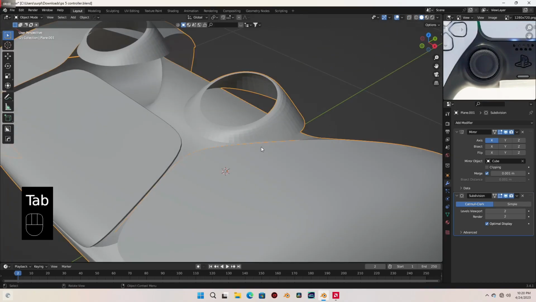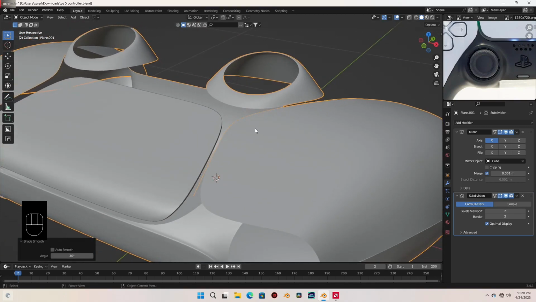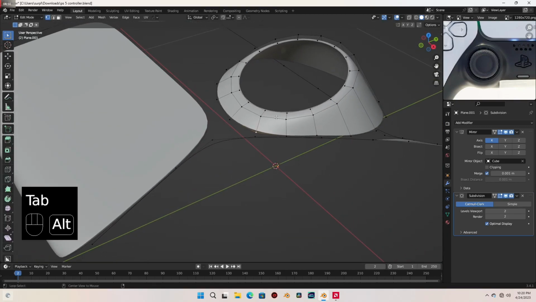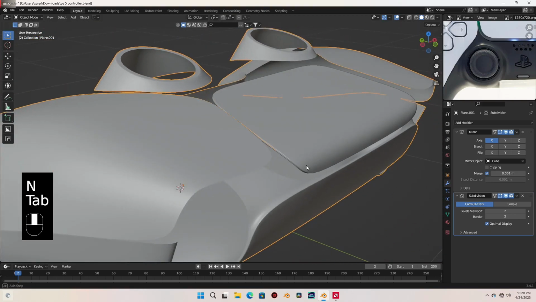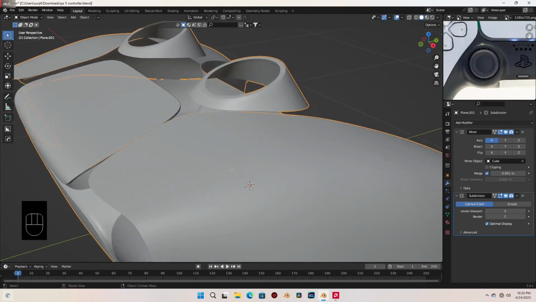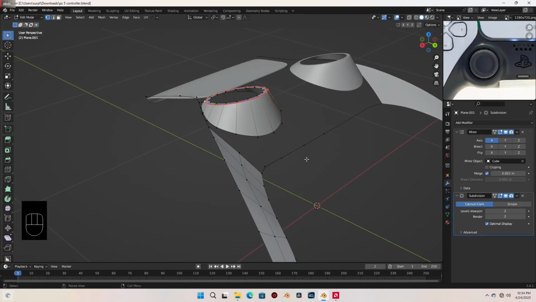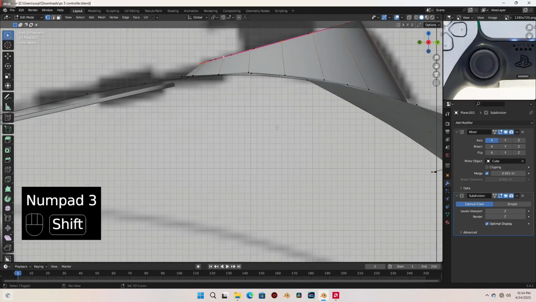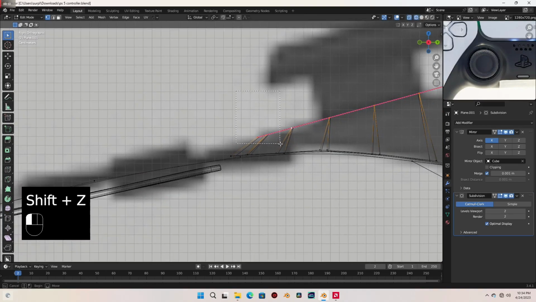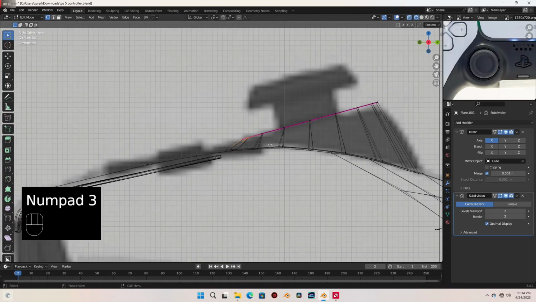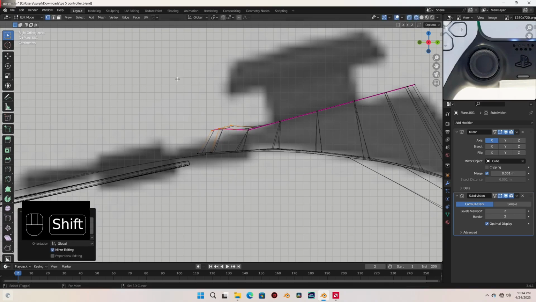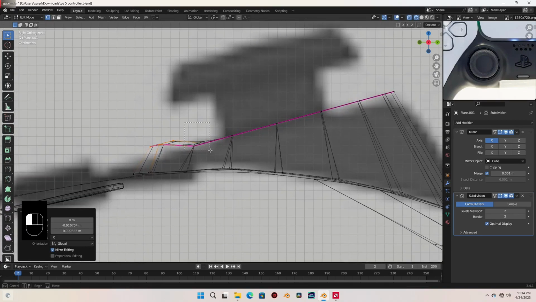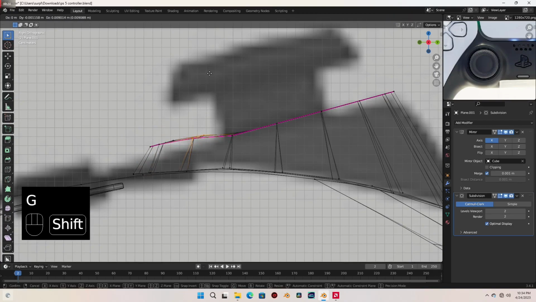Let's go to object mode and right click and let's shade smooth that. Select all these vertices and let's increase the min crease all the way to 1. Alright. Let's go to side view, and in wireframe I'm going to select all these vertices, which is all of these, and let's move them up here like this. Let's also select these and move them up as well.